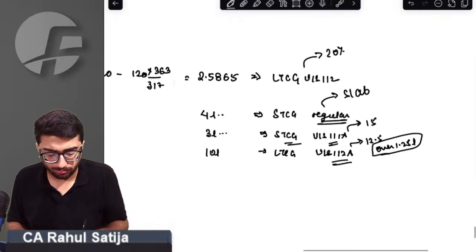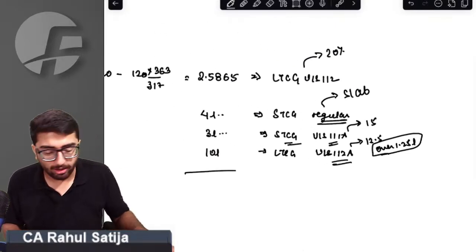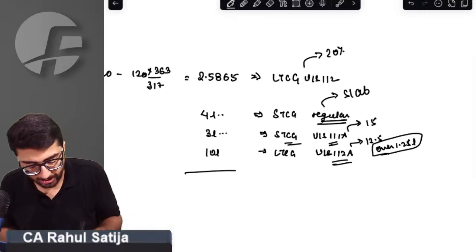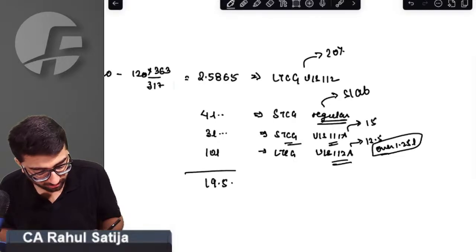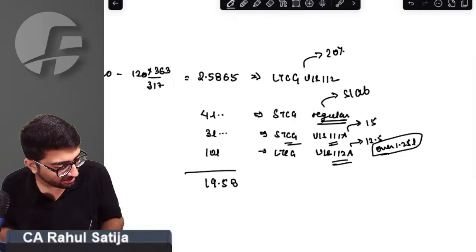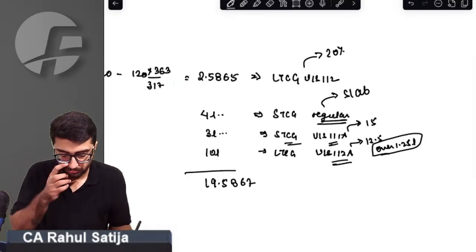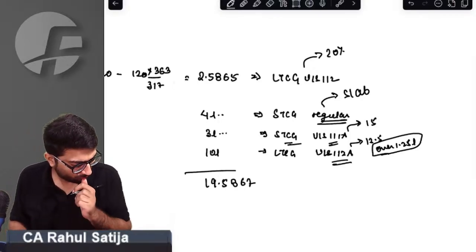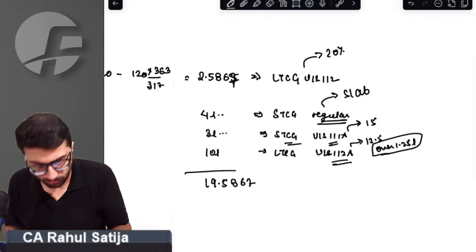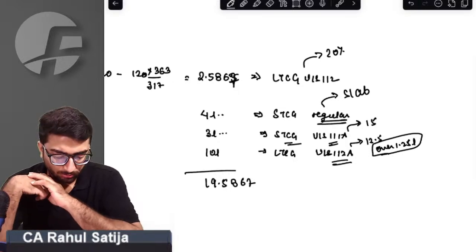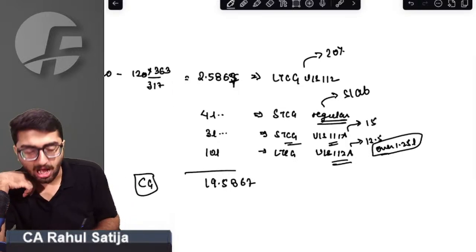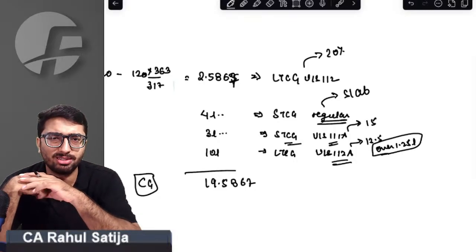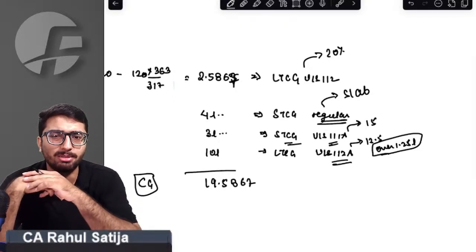Beautiful, Arjun. Beautiful. Can you all tell me the total capital gain amount? Total capital gain amount will turn out to be 19.5867. This is the capital gain amount. Are we clear till this point? Right answer is yes, sir. Absolutely clear. What's the issue in this? It's a simpler point. It's a plain vanilla point.